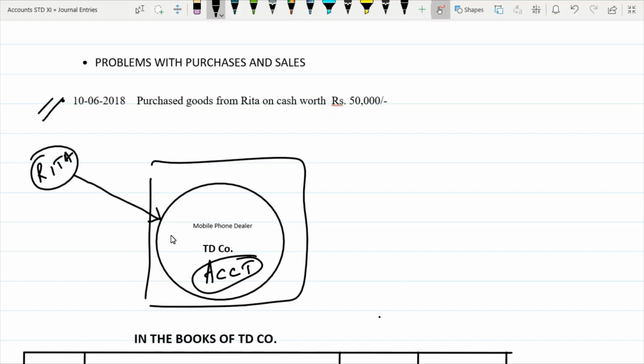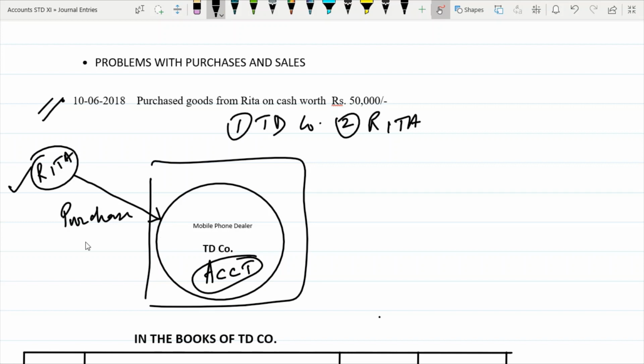So now let us see who are the parties and what is involved in this transaction. So first party involved here is TD company. Second party is the company of Rita, because Rita is giving the goods. Third is purchase of goods. So what is coming here is goods.